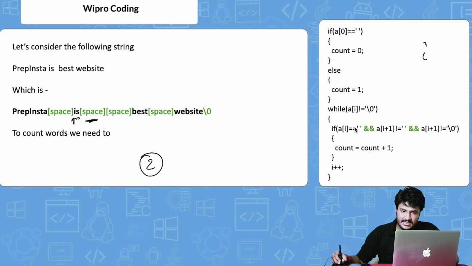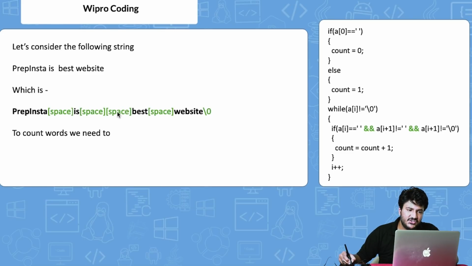Now it says a[i] is equal to blank space, obviously it's a space here, so this condition is satisfied. Now a[i+1] is not equal to blank space. Now a[i+1] is this, correct? This condition is not satisfied because this is equal to blank space. What this condition is saying is that this should not be equal to blank space. So this condition is not satisfied. We go to the next step and increase the count as i plus 1.